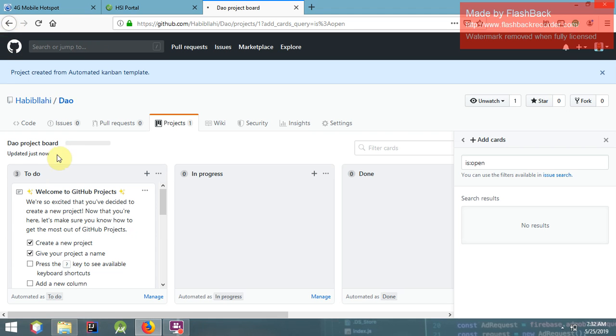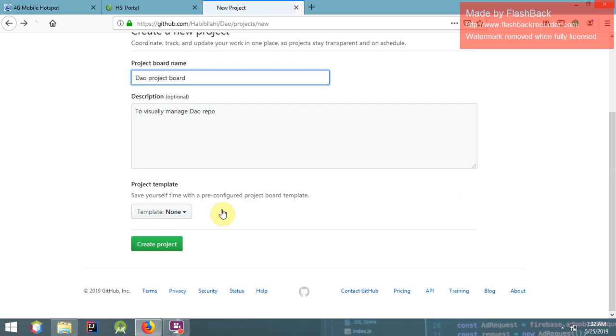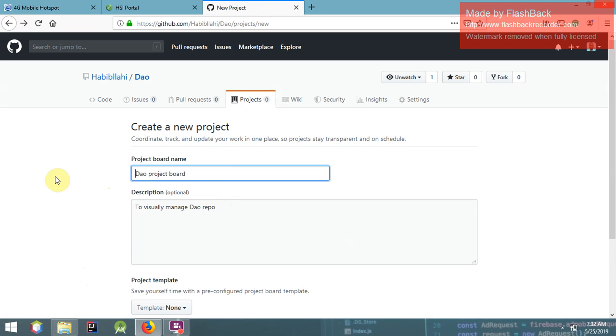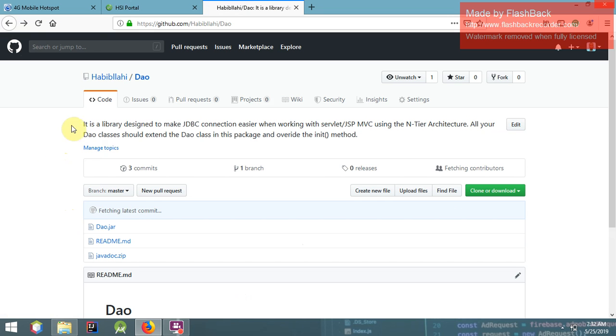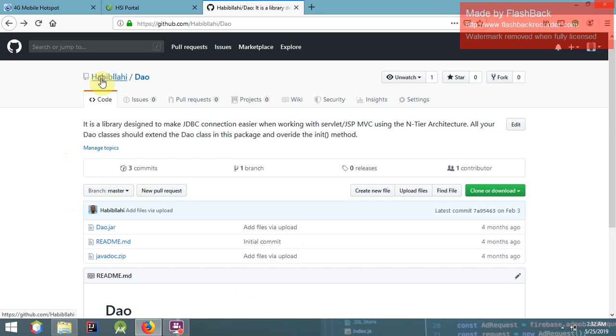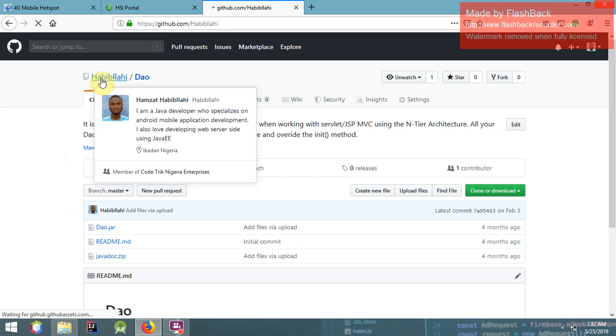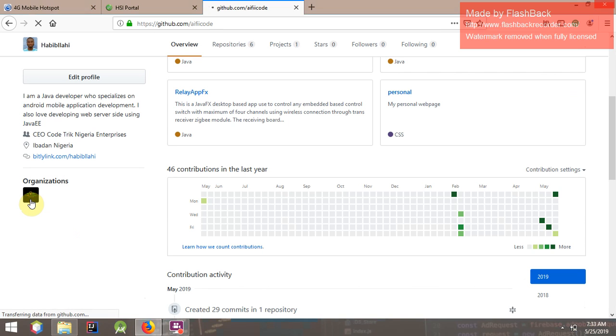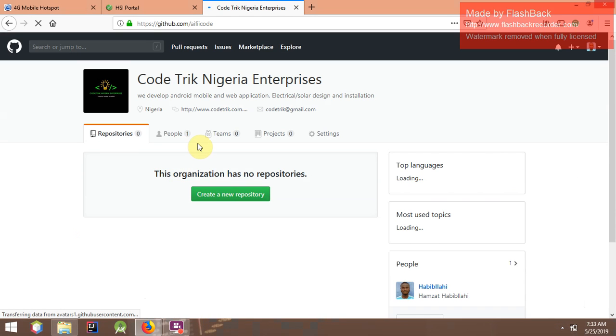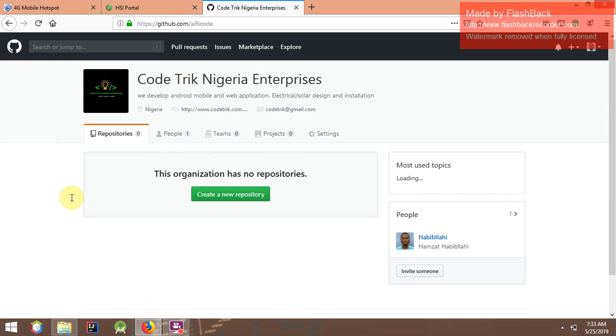That's my bad. So now let's check project board at organization layer. Now for us to create a project board, or let's say a project at organization layer, that is organization project, we have to be inside the organization. To actually do that, let me take it quickly back to my organization. I have an organization here. You can see I can click on it, and I'm a member of this organization, and it's a newly created organization and no repository yet.